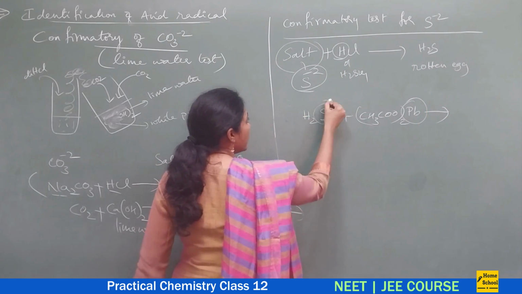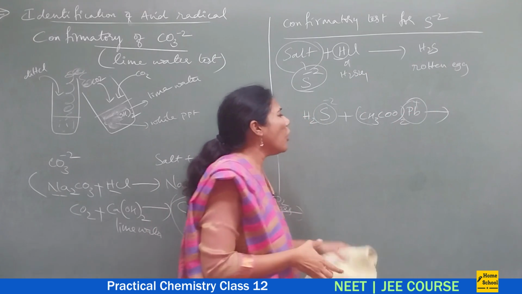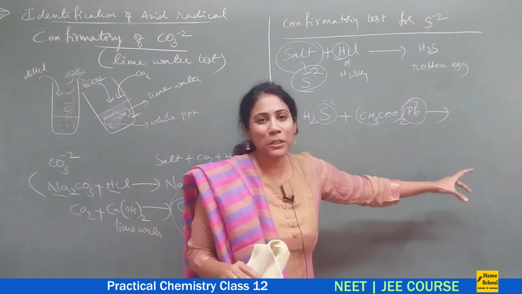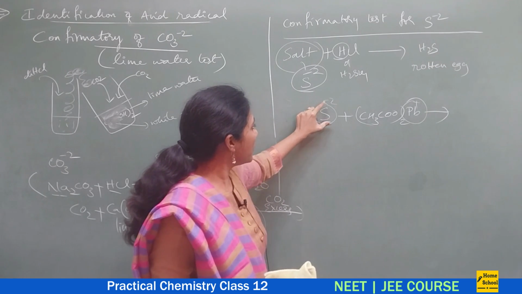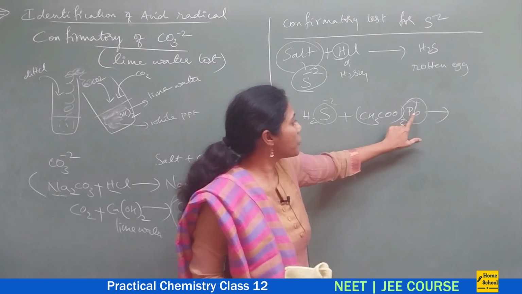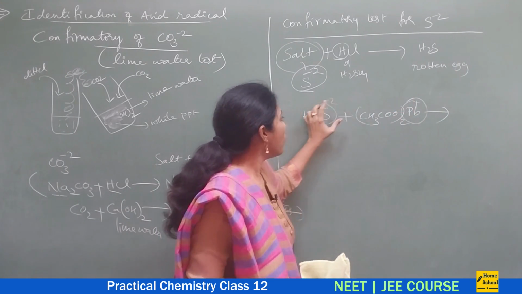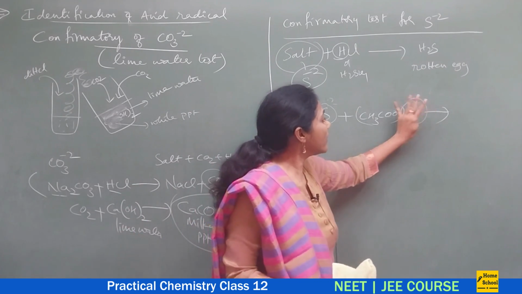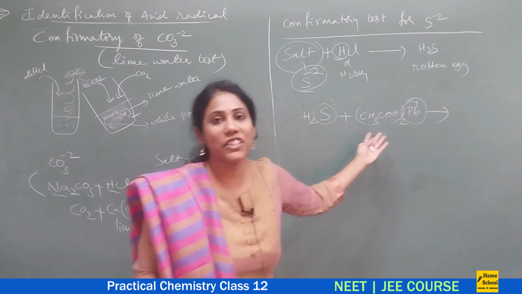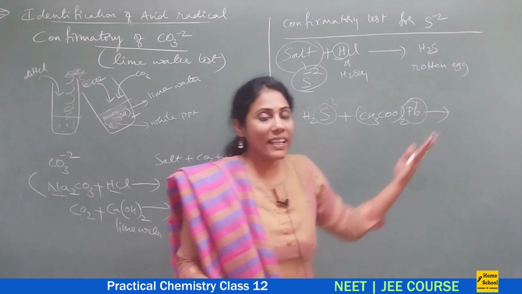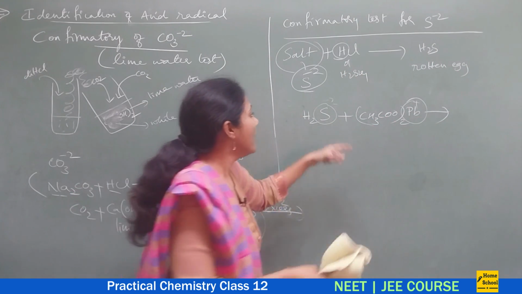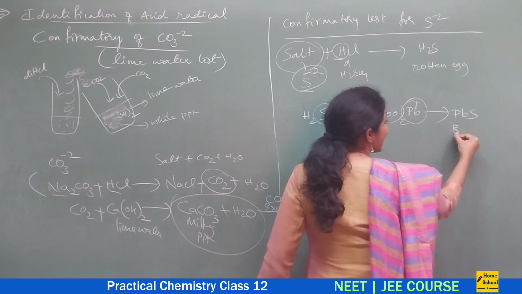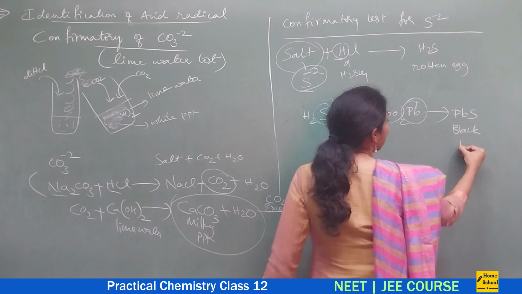See, this is a negative part, this is a positive part. All ionic reactions would happen this way only. You need not mug up the product. Which is the negative part here? Sulfur. Which is the positive part here? Lead. So the negative part of one reagent would combine with the positive part of another reagent. That is how you can write the products here. So you will get lead sulfide, which is actually a black precipitate.